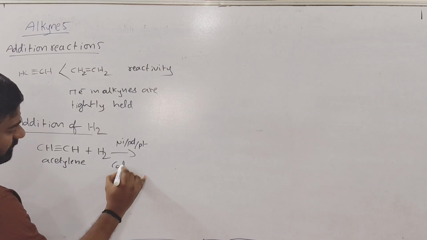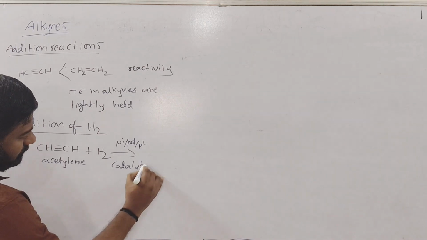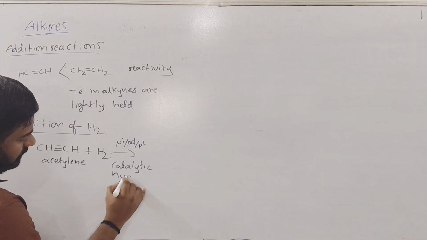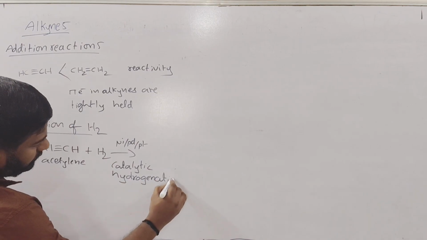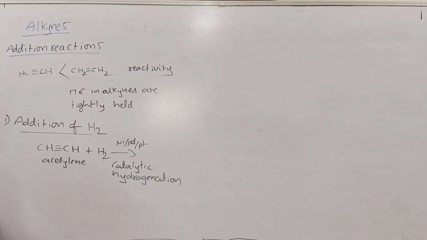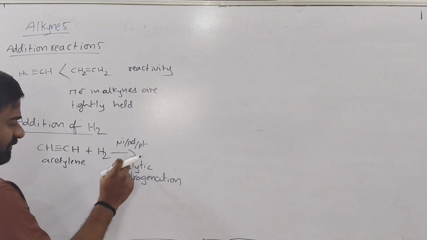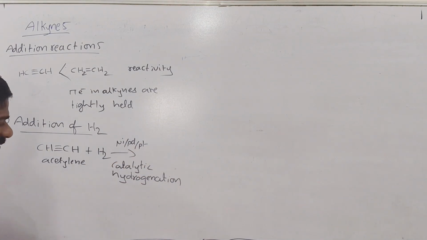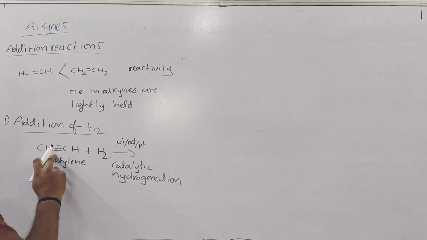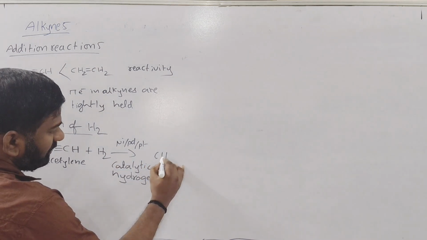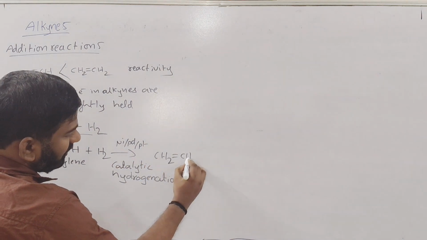is called catalytic hydrogenation. So the alkynes, if you add H2 in the presence of Ni, Pd, Pt, what is happening? Hydrogens will add to the alkynes by breaking the pi bond. It will break one pi bond and add two hydrogens. Then it will give alkene.